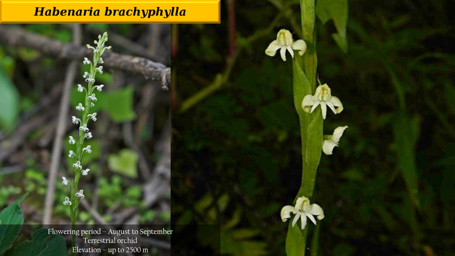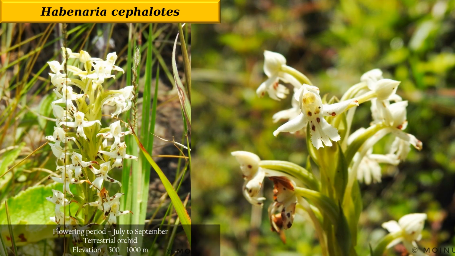Then move to our next. Then comes our Habenaria cephalotes. So cephalotes is a terrestrial orchid, and the flowering period is from July to September, and the elevation is 500 to 1000 meter. In India, you will basically find it in specific places such as Karnataka, Kerala, Maharashtra and Tamil Nadu, where you can find this Habenaria species.